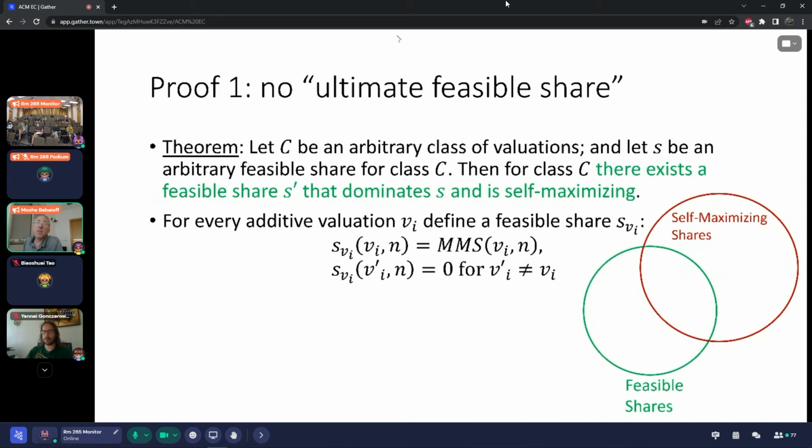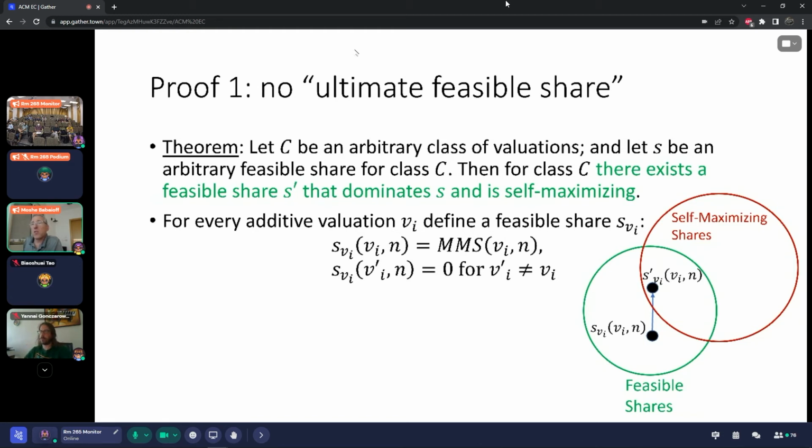So clearly this kind of share is feasible, because if all the valuations are VI, we give every agent her MMS, and for any agent that has a different valuation, we don't need to give her anything. So this is a feasible share, and the theorem claims that there is another share S prime of VI that dominates S of VI and is also self-maximizing.